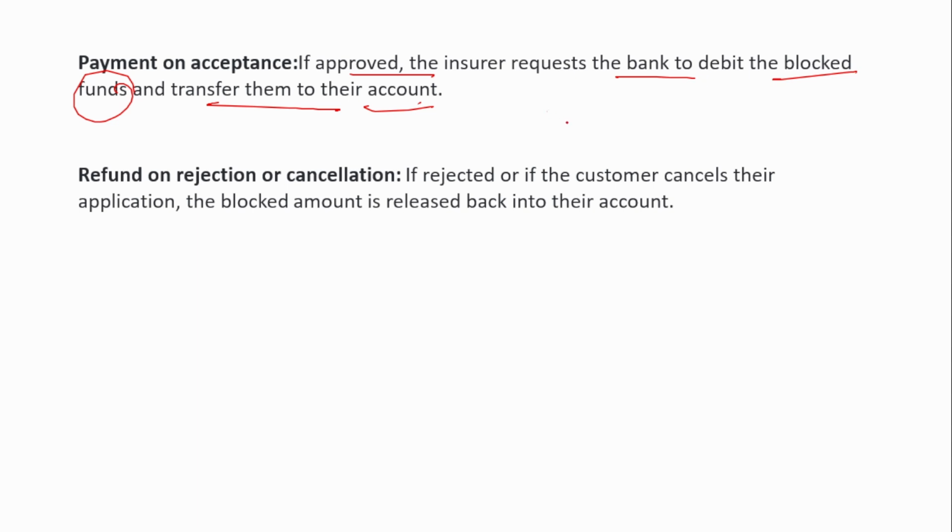What happens if it is rejected or not approved? In that case, the blocked amount is released back into the customer's account. This is what happens. So that is how ASBA has now been introduced in insurance also.